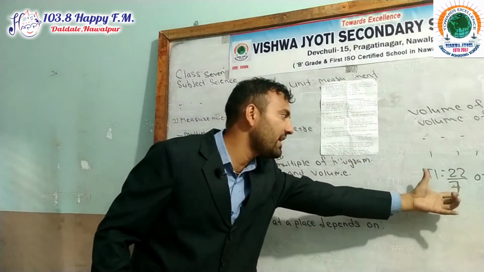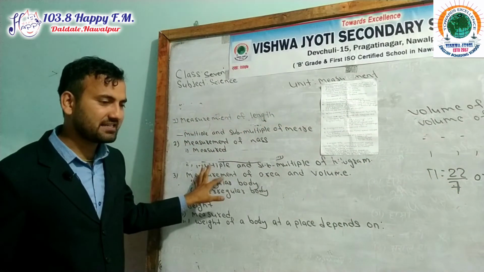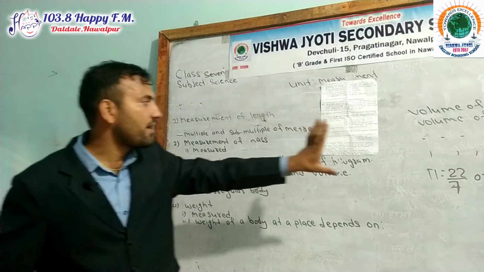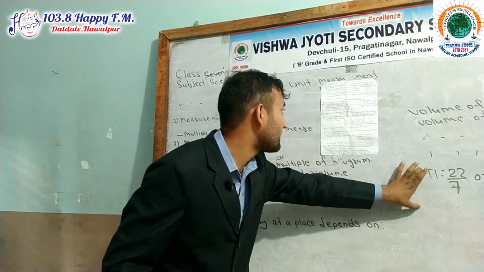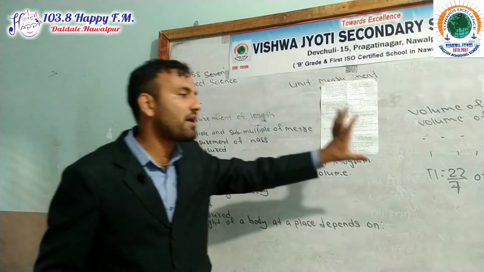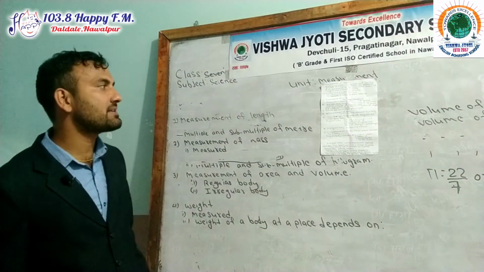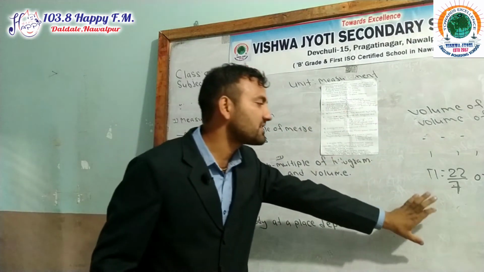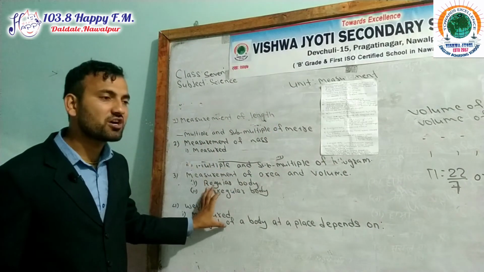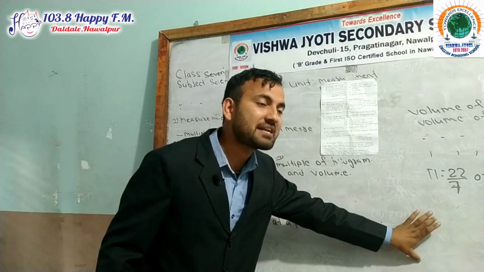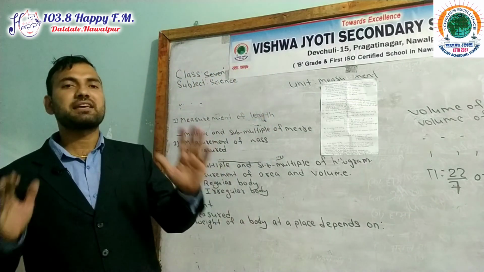Mass is measured by beam balance or pan balance, and weight is measured by spring balance. The SI unit of mass is kilogram and the SI unit of weight is Newton. Mass value remains constant. Weight value differs from place to place. That is the difference between mass and weight.